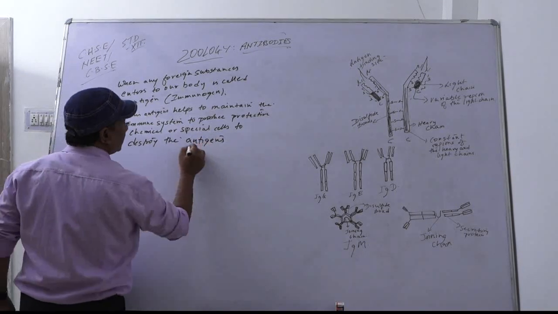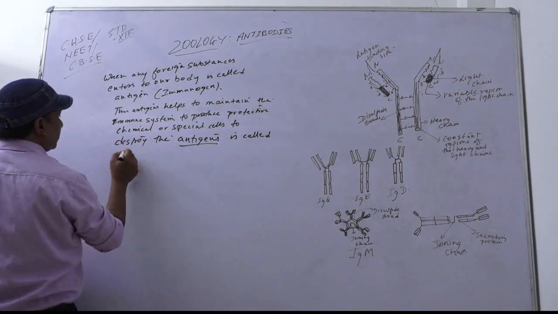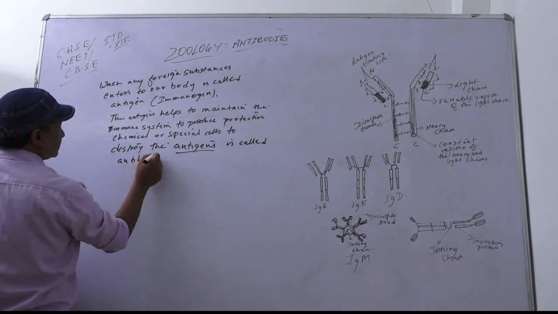What destroys the antigen is called antibodies.